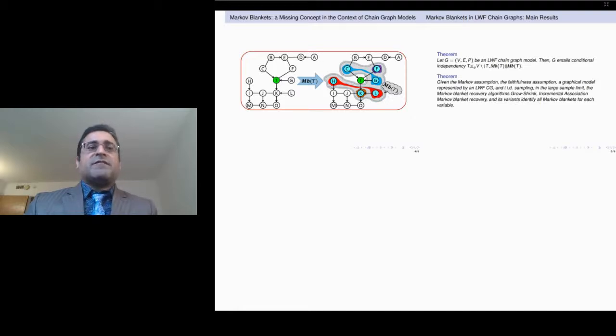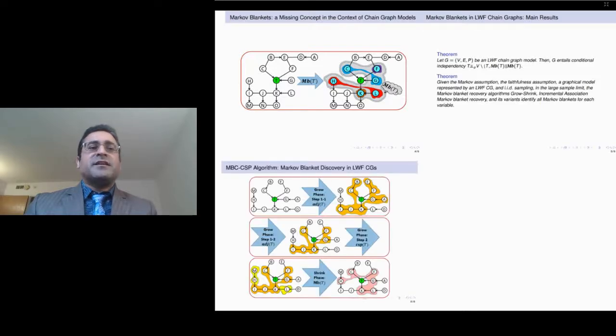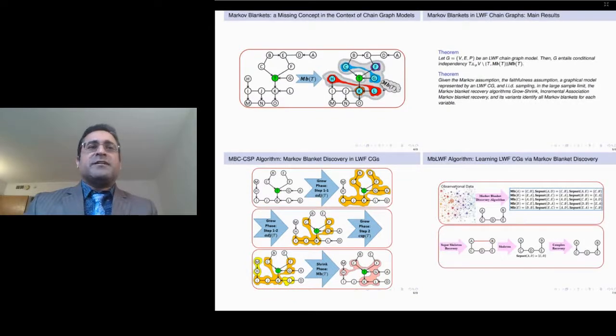The characterization of Markov blankets in chain graphs, along with our theoretical results, enable us to design a new sound algorithm for Markov blanket recovery in LWF chain graphs. Taking advantage of local computations helps us to finally extend Markov blanket discovery algorithms to a scalable algorithm for global structure recovery in chain graphs.